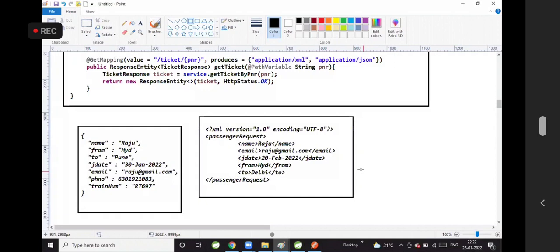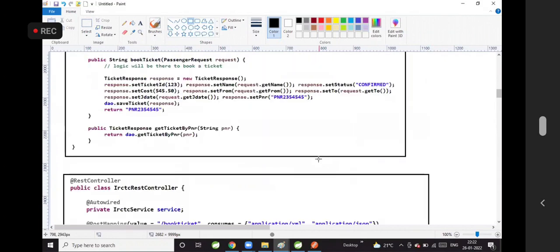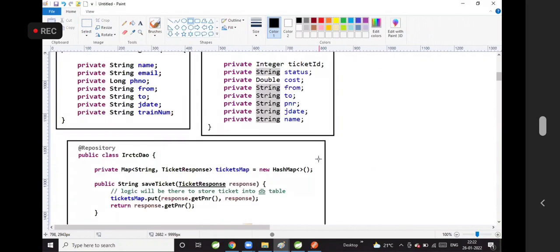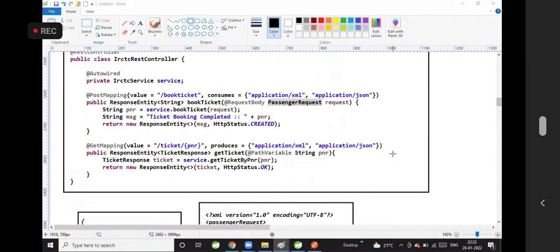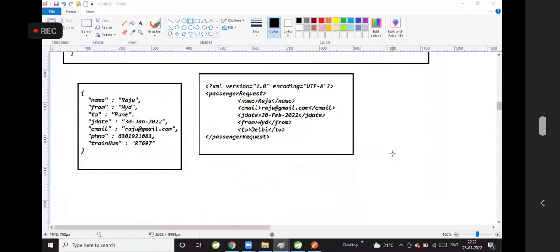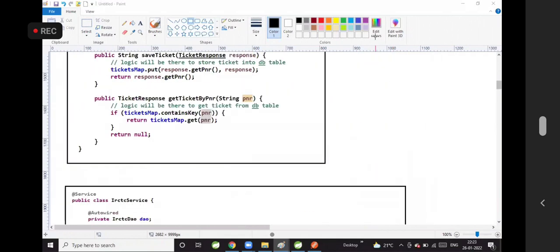Input XML, input JSON. Saurabh, do you understand the problem? Small p you need to specify in the class name. Tomorrow I will tell you how we can resolve all these problems easily by using Swagger. Today, if you practice and develop this API, tomorrow I will tell you how to add Swagger for this API so that it would be easy for us to test our REST API.